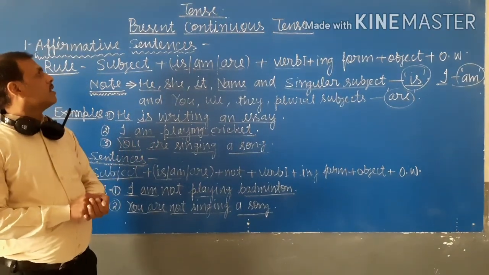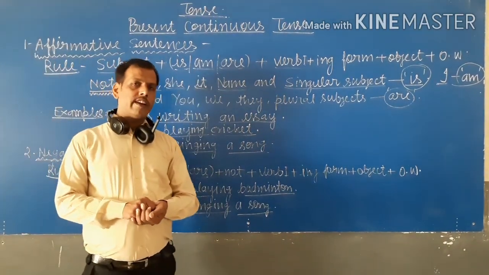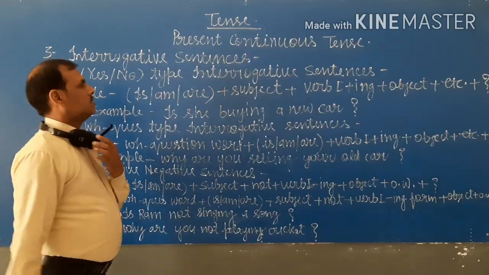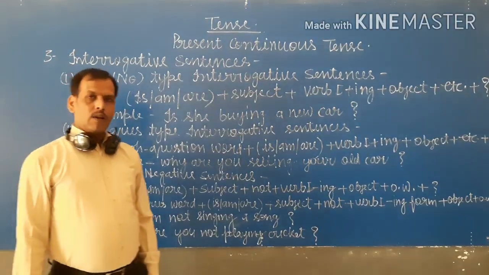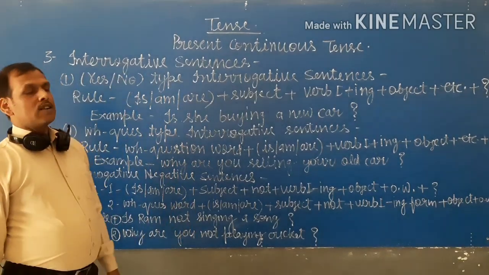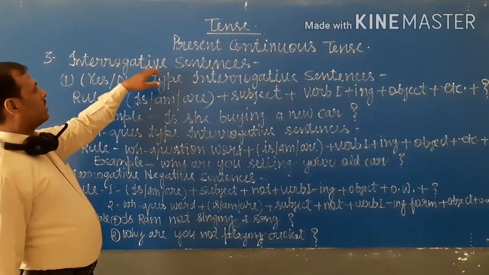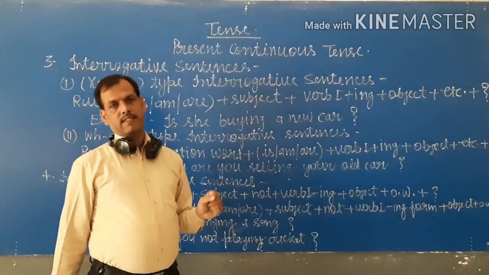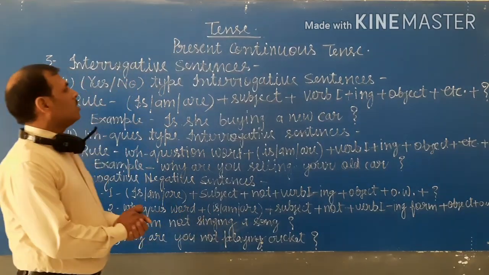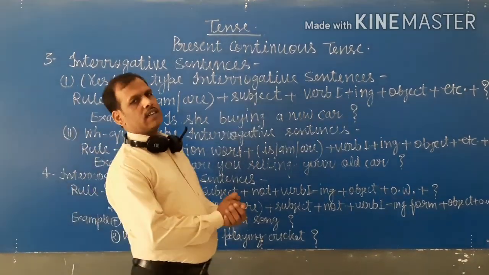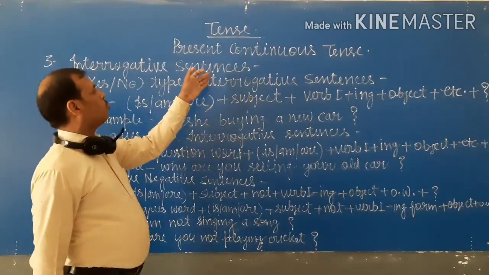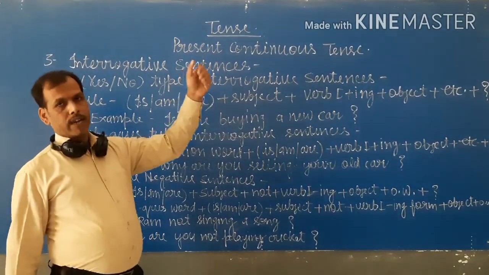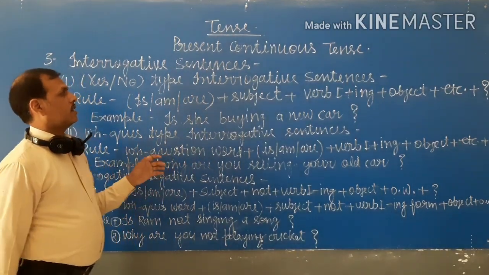Now we discuss the rule of interrogative and interrogative negative sentence. Okay, चलिए ready. Hello student, welcome back to the next rule of interrogative sentence and interrogative negative sentence. Dear student, you have already learned about the rule of simple present tense, simple past tense and simple future tense.